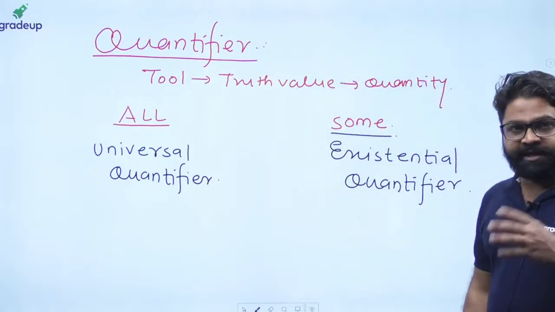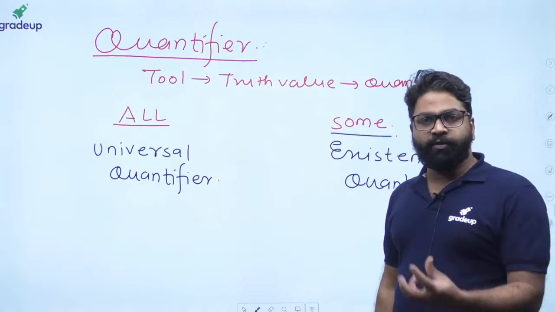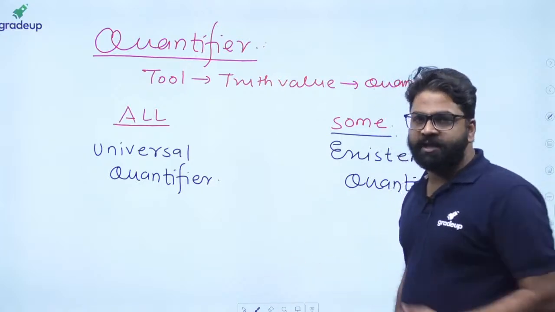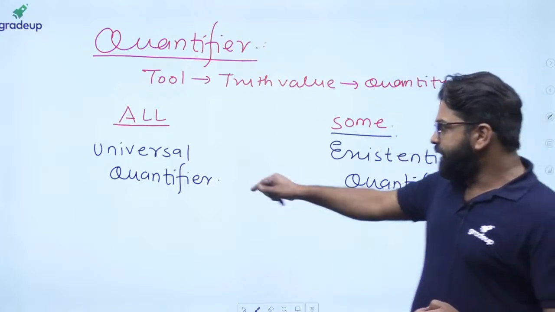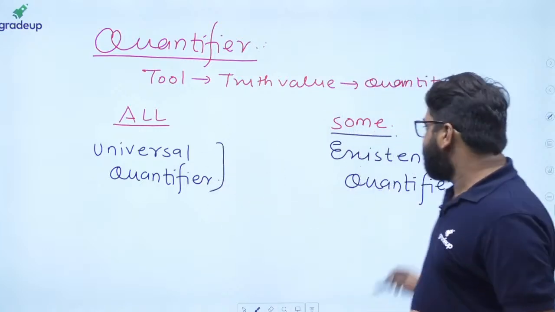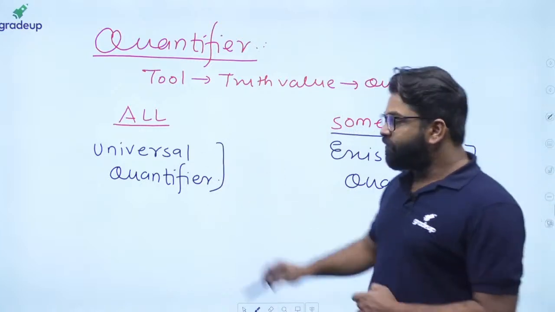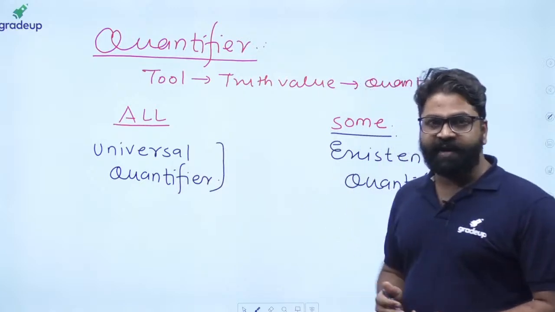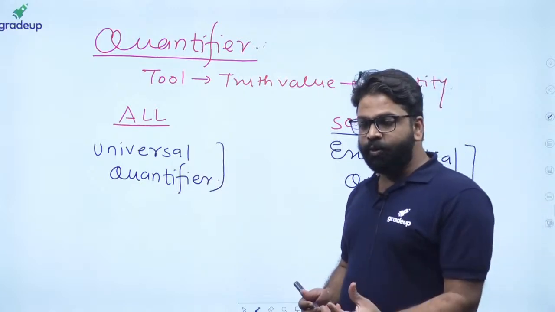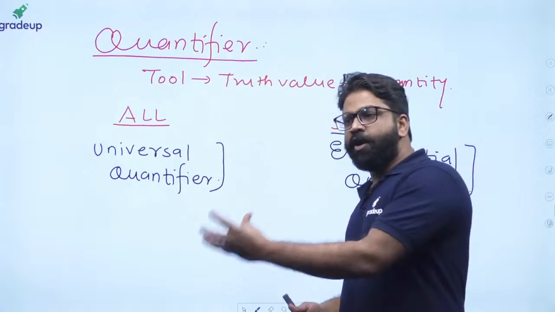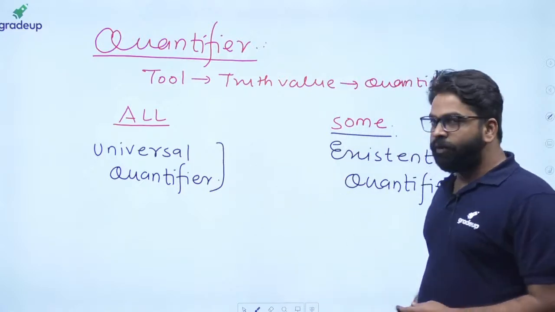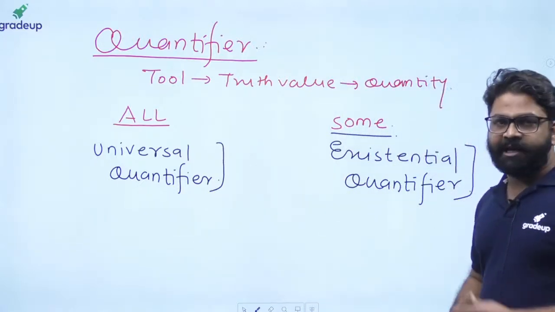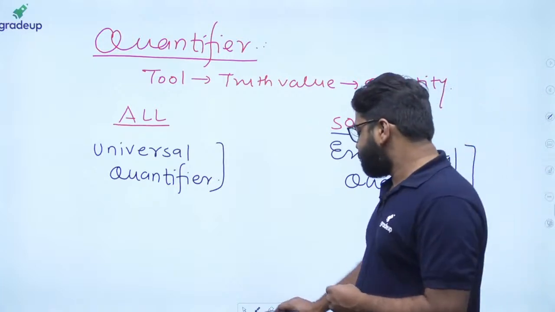The existential quantifier is a tool to find the truth value with respect to some element. Let's talk first about the universal quantifier and the existential quantifier. Whenever I write the universal quantifier, think of it as a tool for the truth value for all the elements. The existential quantifier is a tool for the truth value for some element. These two things you have to consider.